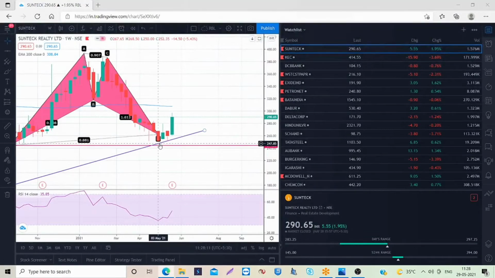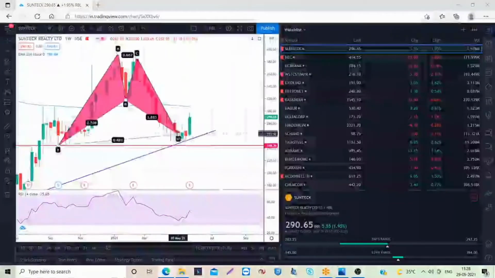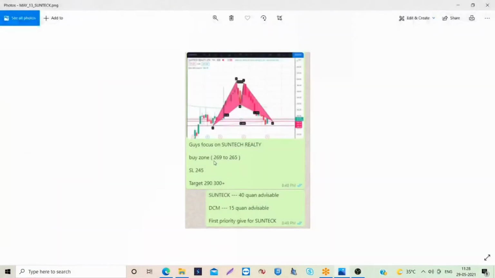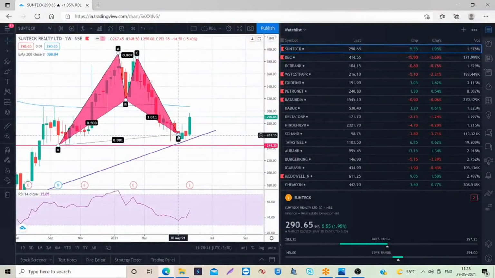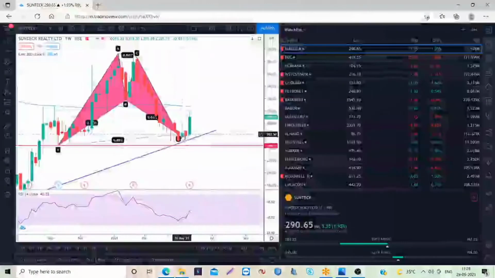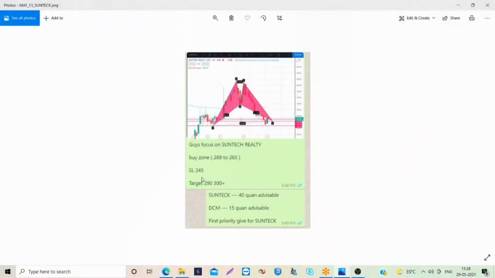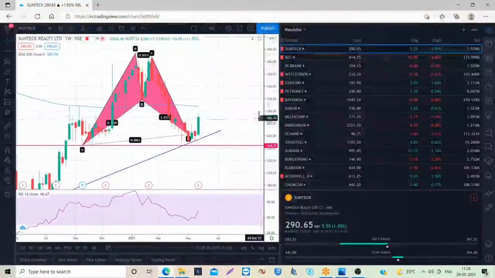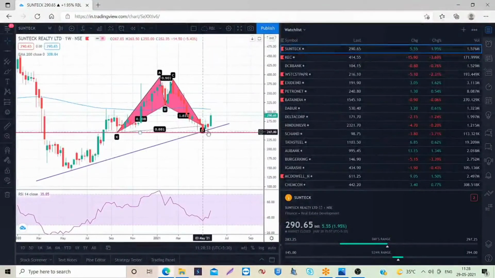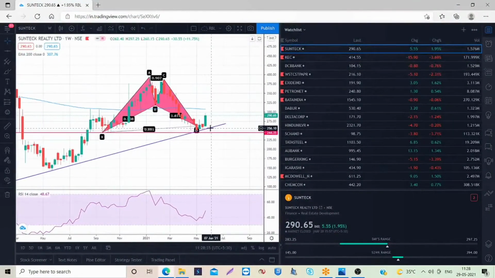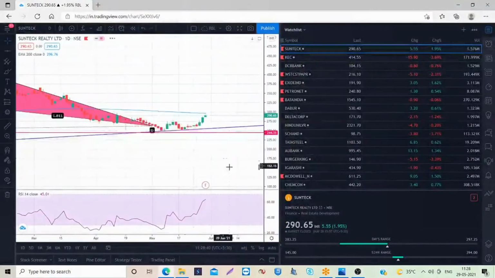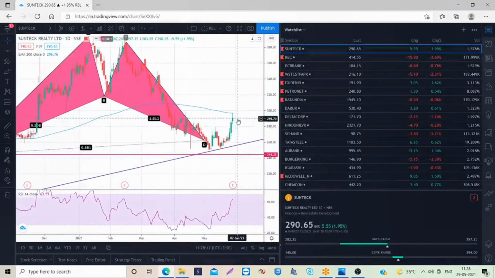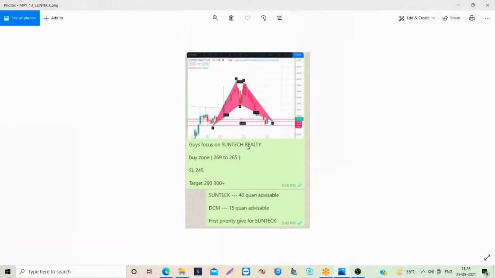That's the reason we gave an entry around 265 to 269. When I am seeing this, the stock is trading around 267 or 268, so I gave a range. We entered at this point with a target of 290 and a stop loss of 245. As expected, the stock gave a good rally by taking support at the trend line support. Yesterday we exited this stock around 290. So this is Suntech Realty.